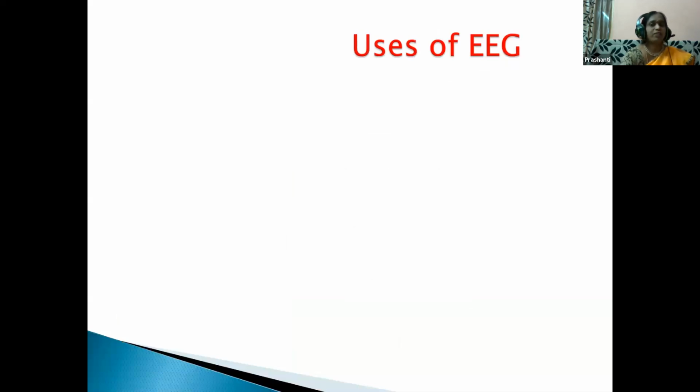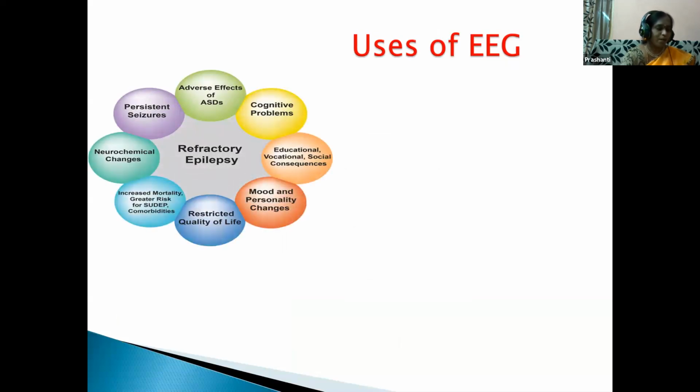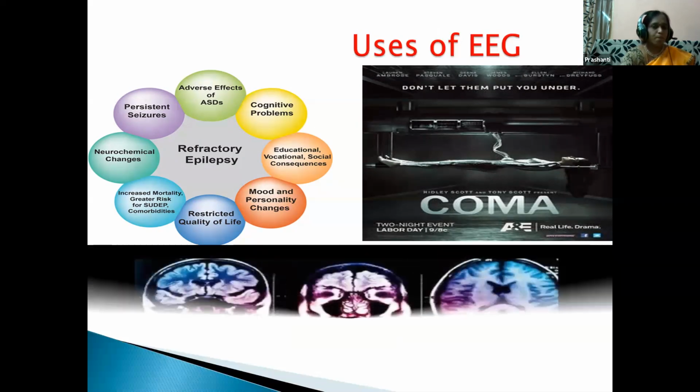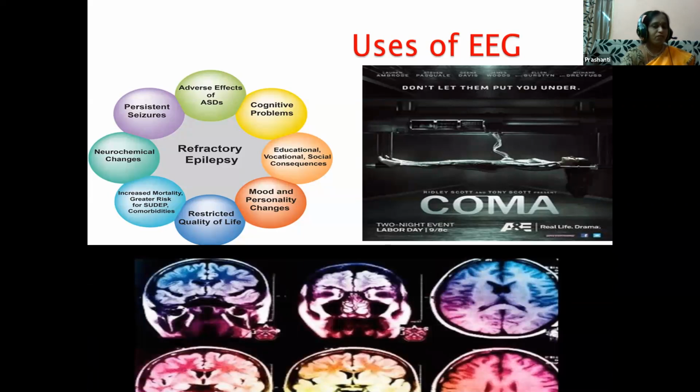Then what are the uses of taking this EEG? This EEG is helpful to know about various brain conditions like epilepsy. Epilepsy means seizures in the brain, that is, abnormalities in the brain. And also coma. What is coma, children? Yes, coma means a prolonged period of unconsciousness. And also brain death, which means stopping of the flow of blood to the brain. It is also called brain dead. You will hear during accidents that the brain is dead. So all these are read by the EEG.